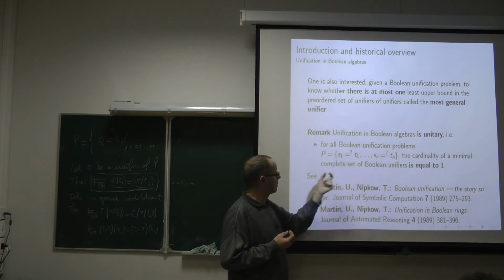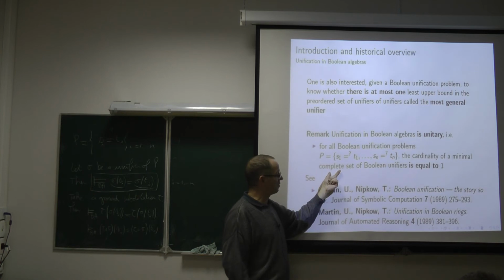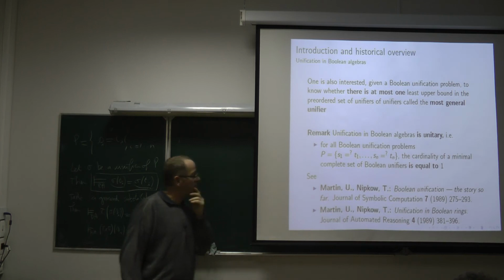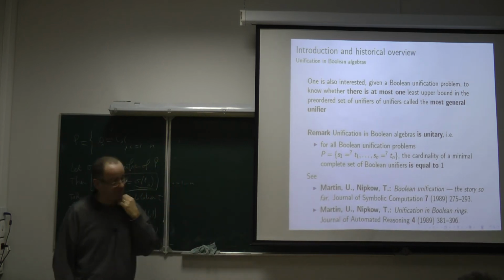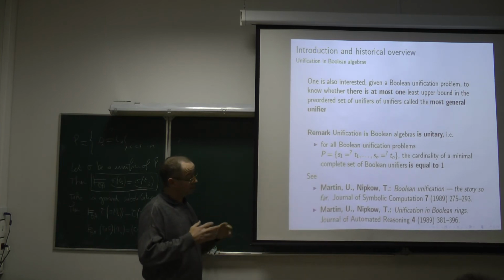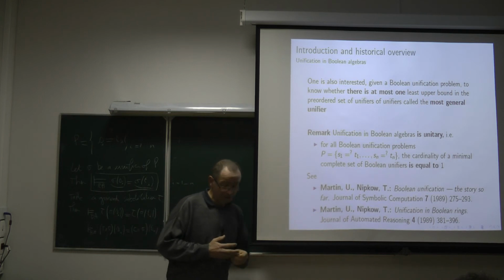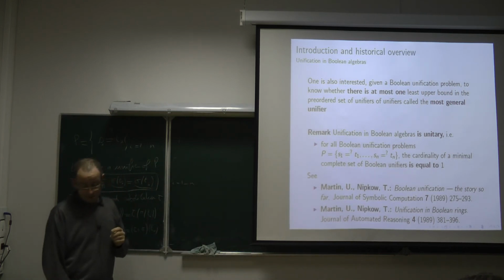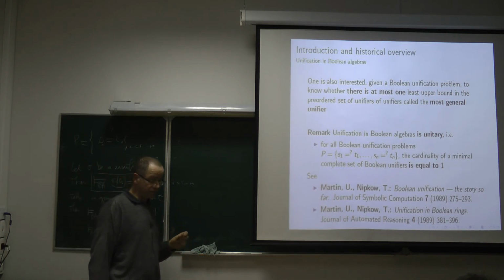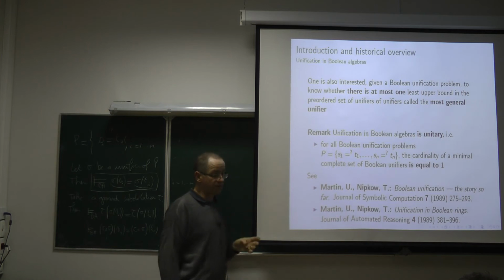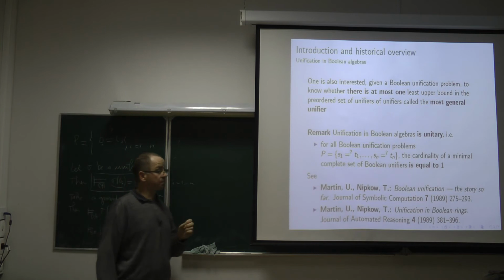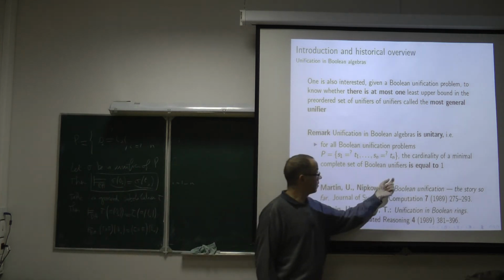We say that it possesses a minimal complete set of unifiers, and its cardinality is 1. I will say formally what it means to be a minimal complete set of unifiers later. But here it is to introduce the notion of most general unifier.